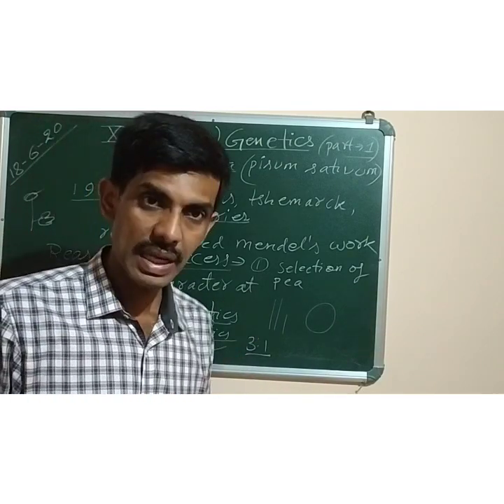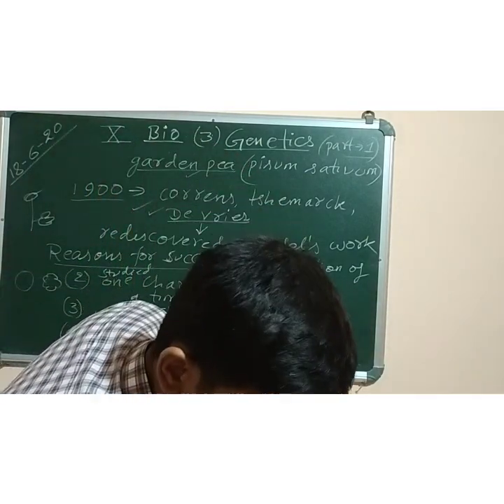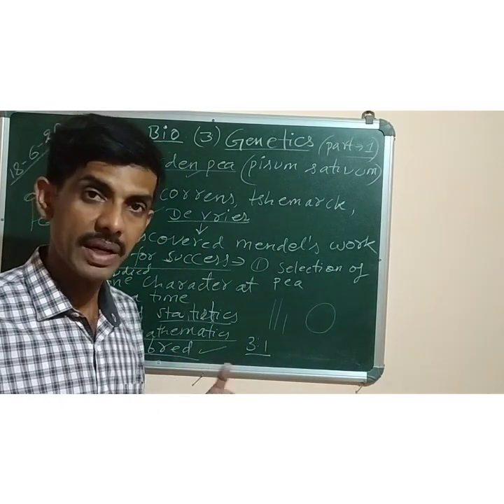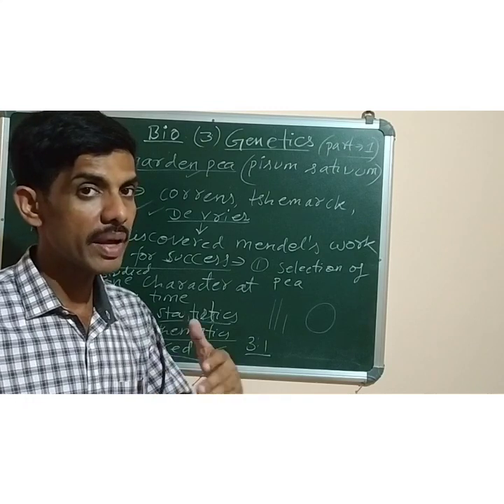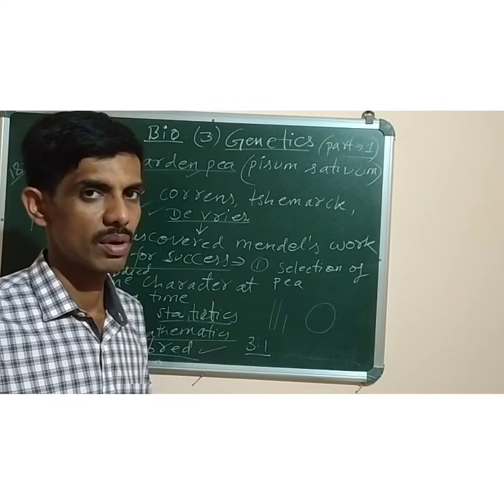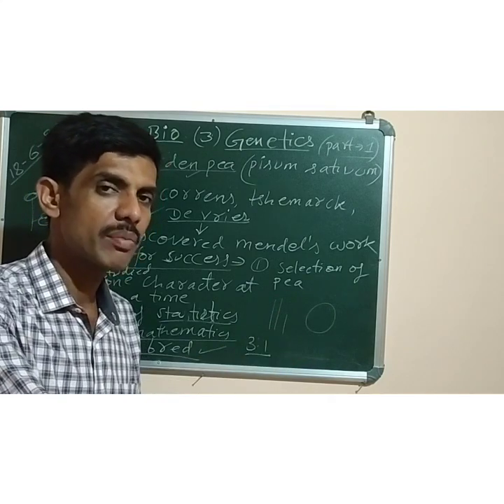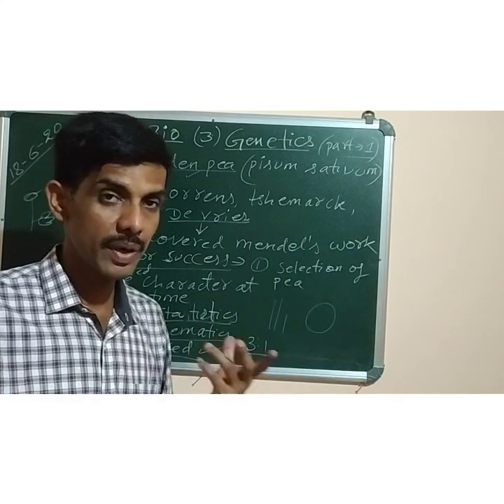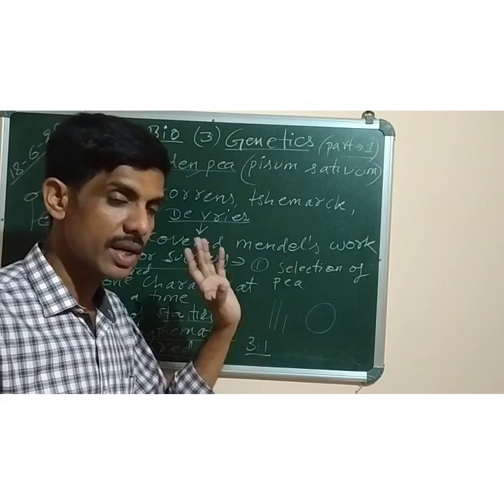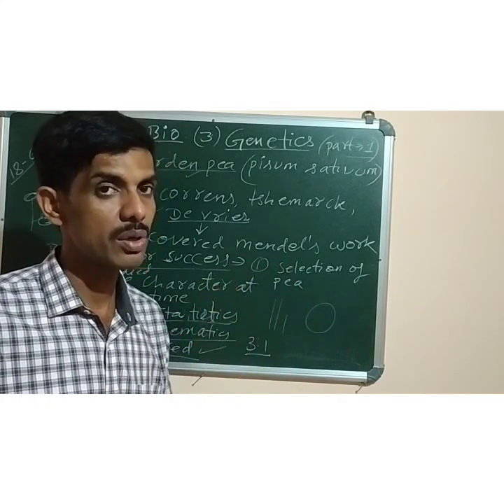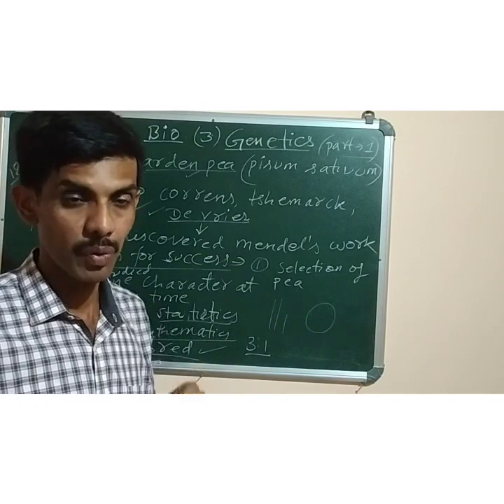Then the next one is that it is easy to grow them. Generally self-pollination occurs in this plant, but if you want, you can make them cross-pollinate also, by depositing pollens on the stigma of the desired plant. So self-pollination generally occurs, but cross-pollination can also be done if we wish.